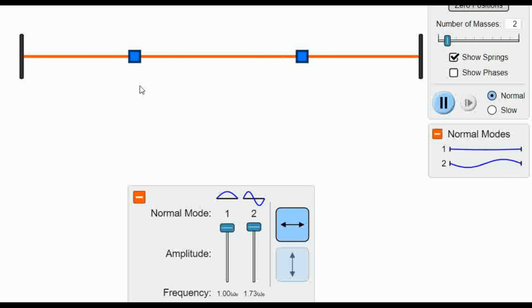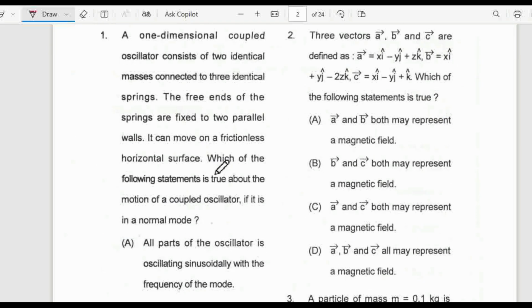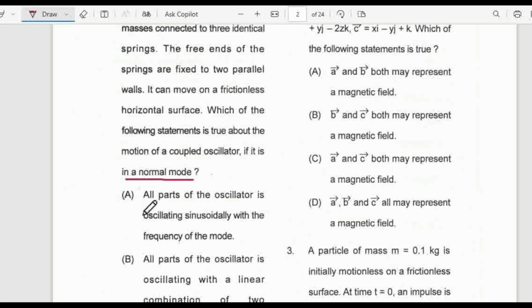But our question is given that the system is in a normal mode only, that means the system can be in the fundamental mode or in the first overtone. So which option will be correct? In option A, it is written that all parts of the oscillator are oscillating sinusoidally with the frequency of the mode.